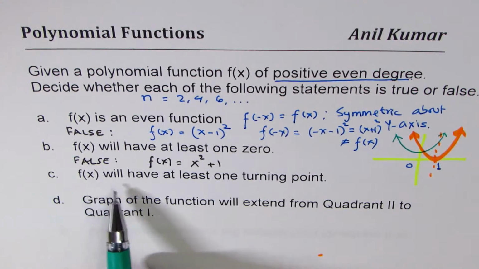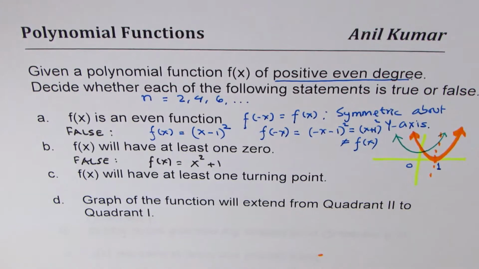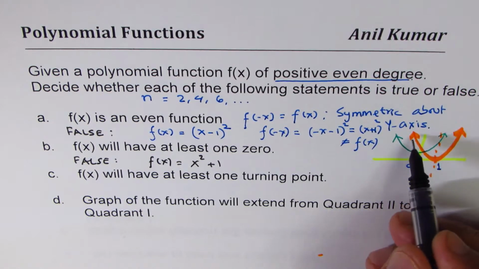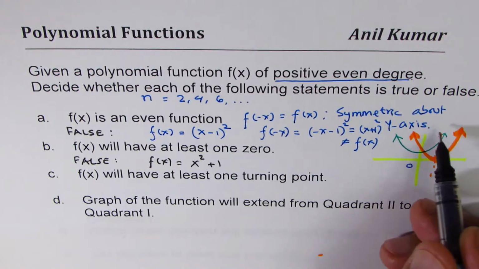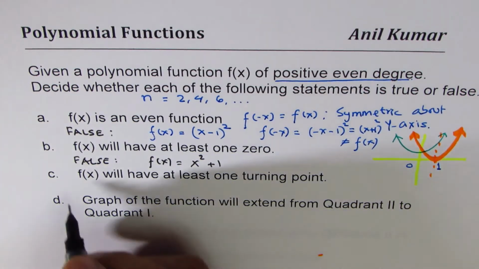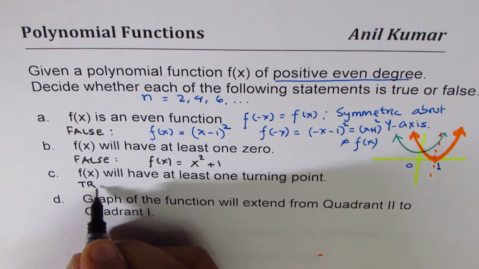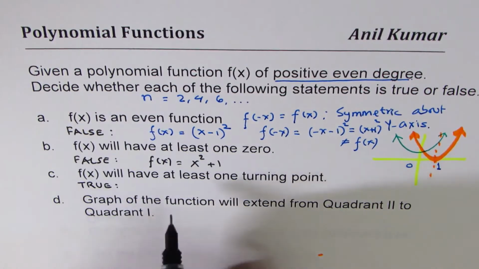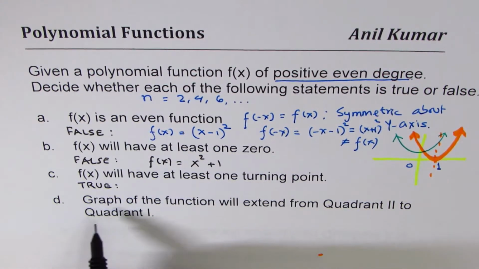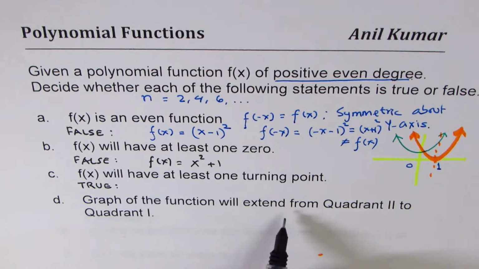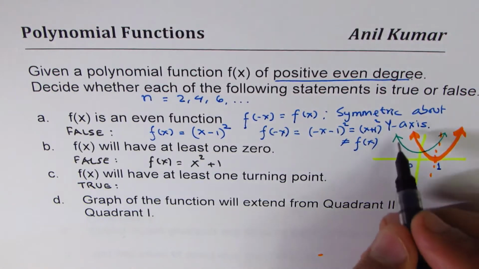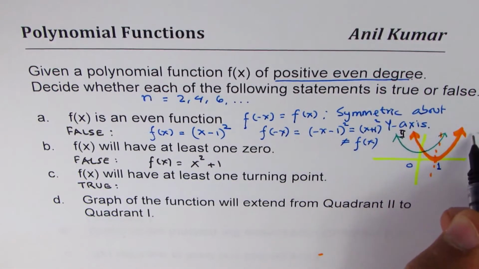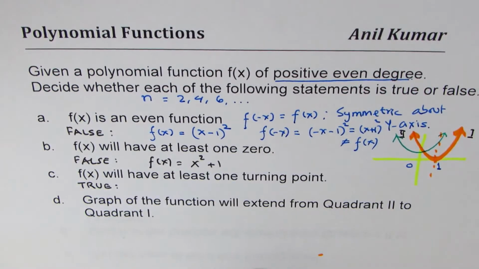C is f of x will have at least one turning point. Well, the end behavior is that both ends are on the same side and therefore they have to turn, and therefore this statement is always true. Yes, that is true. Part D is graph of a function will extend from quadrant 2 to quadrant 1. That means they will always extend from quadrant 2 to 1. Is that true or false?